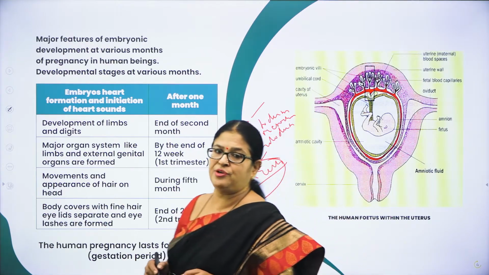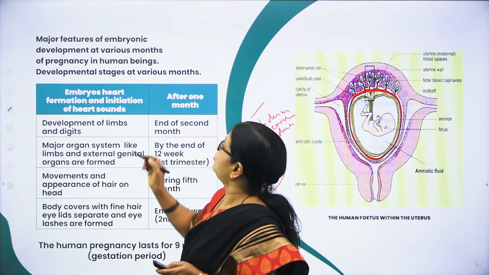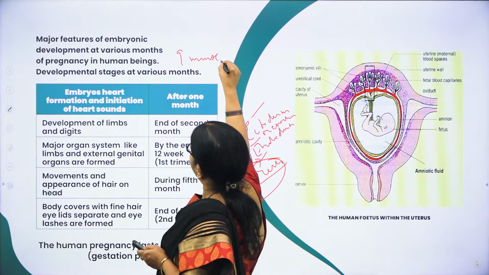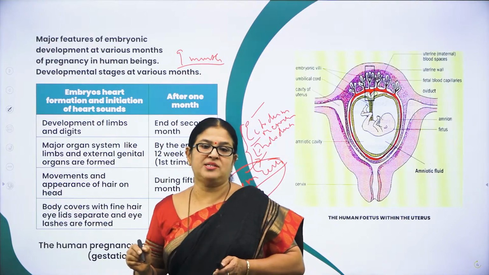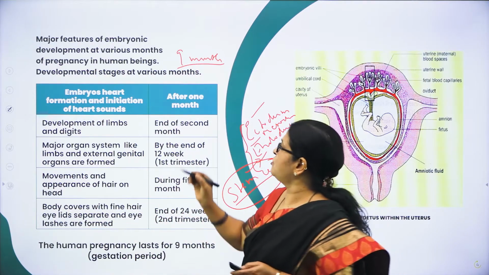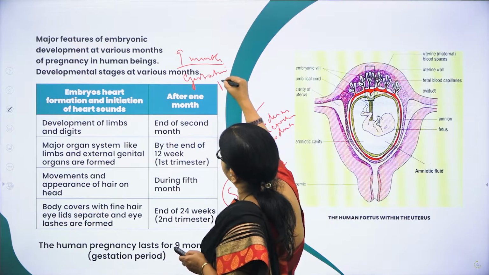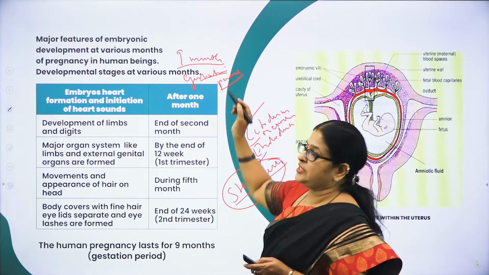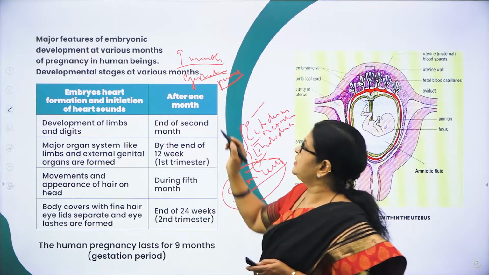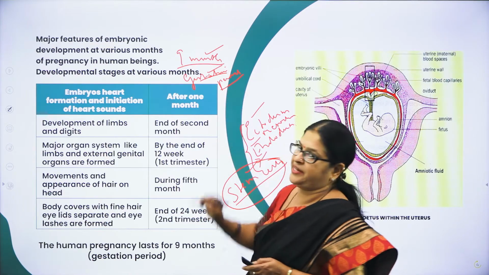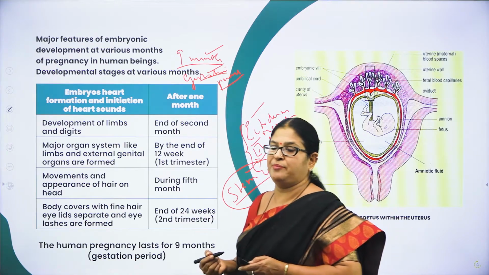And I think all of you know, human pregnancy lasts for how many months? It lasts for 9 months. As we say, this 9 months of human pregnancy is otherwise called what? It is called the gestation period. Right, so human pregnancy lasts for how many months? It lasts for 9 months. What do you call that? Gestation period. Now let us see how the embryo develops.